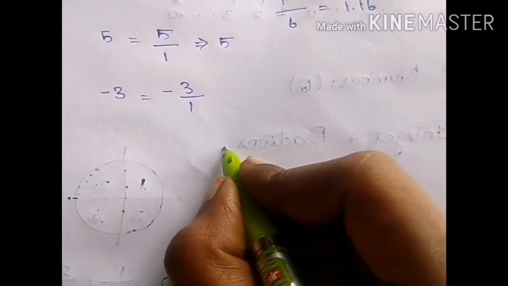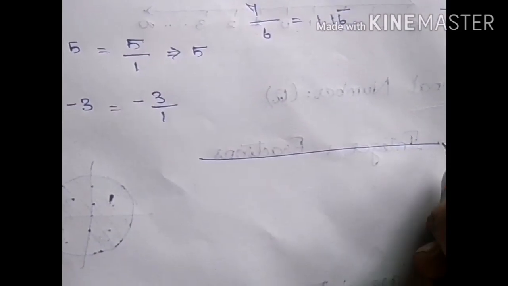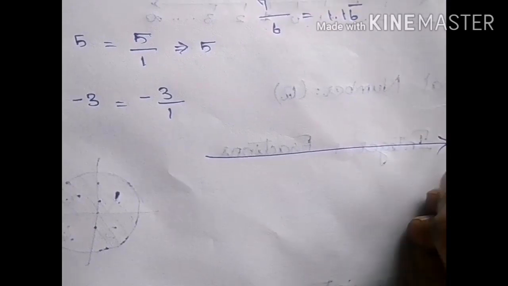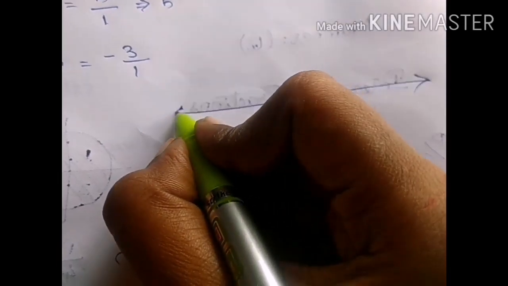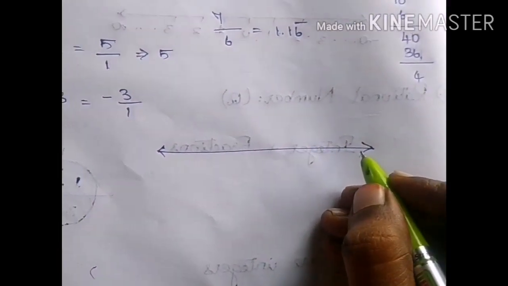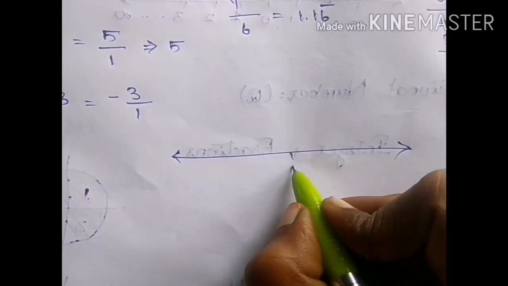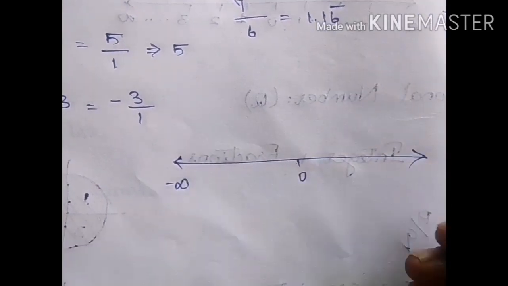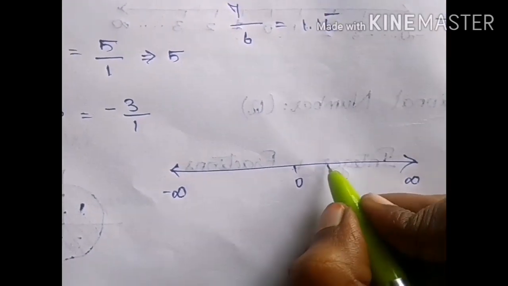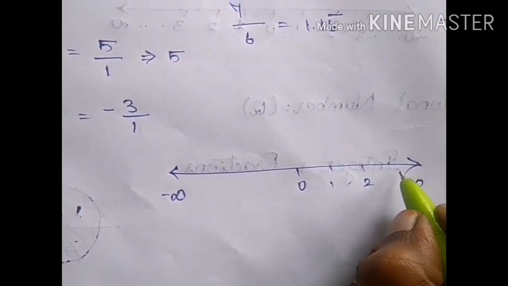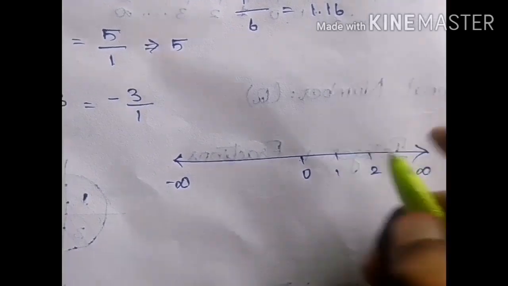In rational numbers, I forgot to write the number line, so let me show you the number line. How to represent the rational numbers on a number line is like 0, here it is minus infinity, plus infinity, 1, 2, it goes on like this.